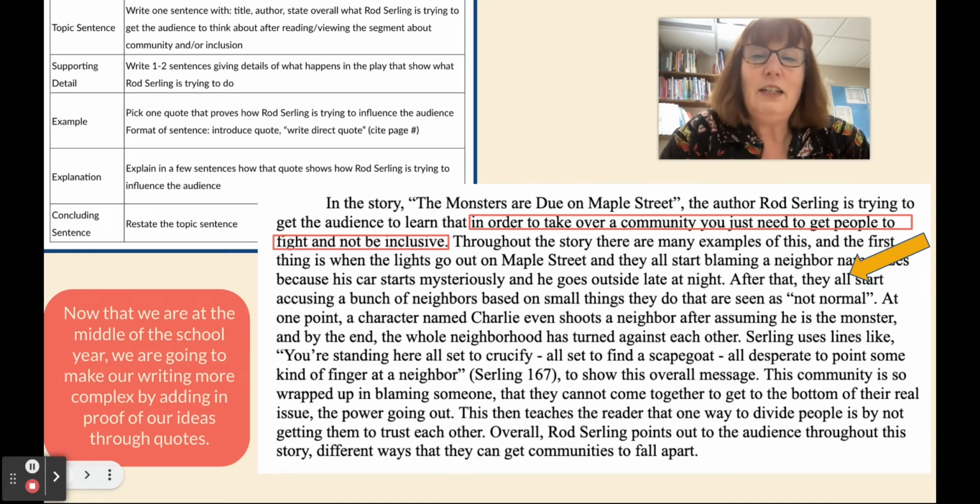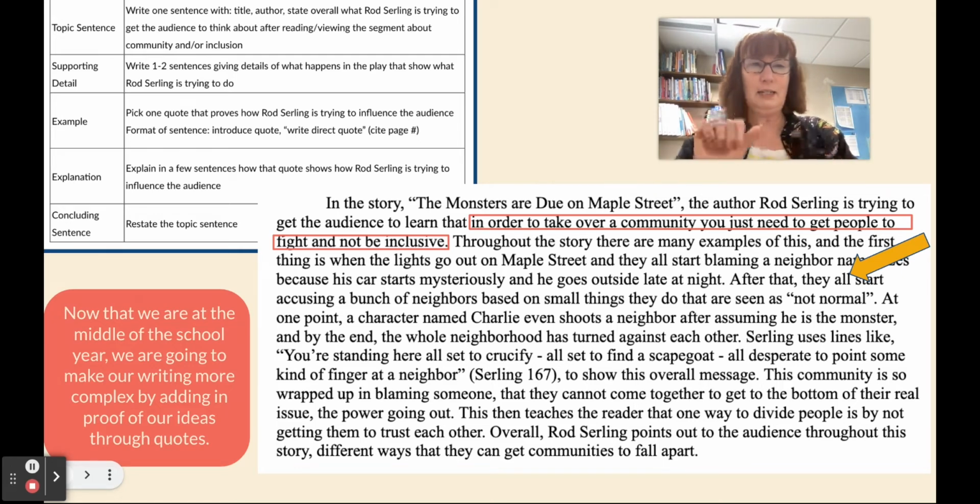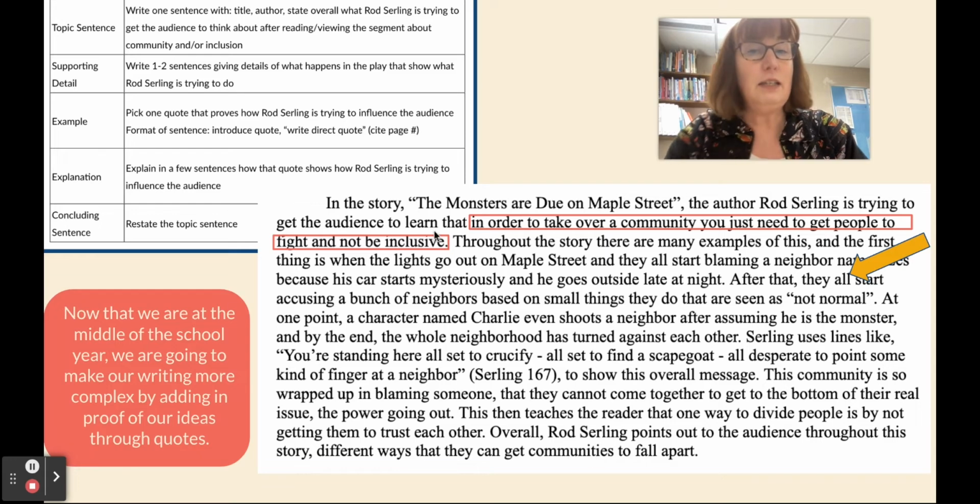After that, they all start accusing a bunch of neighbors based on small things they do that are seen as not normal. At one point, a character named Charlie even shoots a neighbor after assuming he is a monster. And by the end, the whole neighborhood has turned against each other. So I've taken 3 sentences and I've talked about how in this story, "The Monsters Are Due on Maple Street," how in that community, people start to fight and not be inclusive. Now I need to give my example.